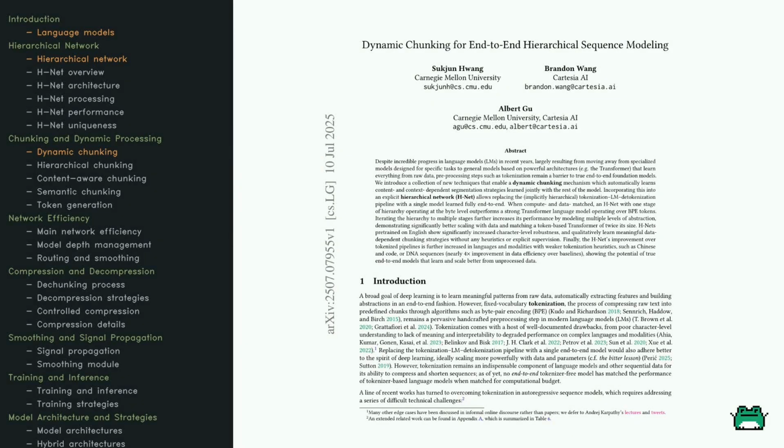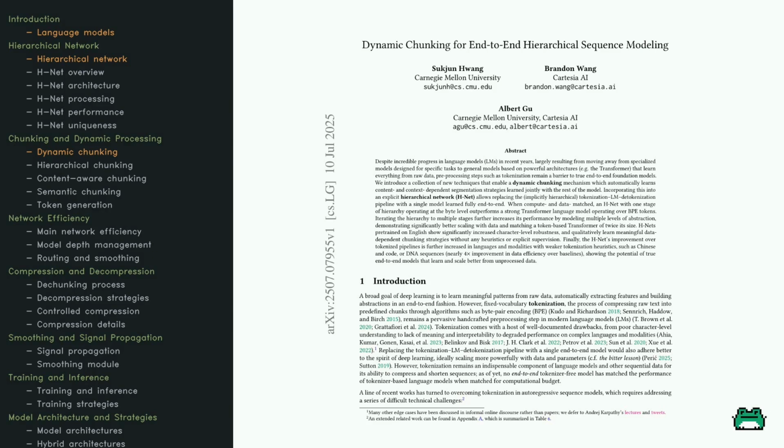Let's dive into the world of language models and tackle a common hurdle: breaking down text. Picture this. You're trying to read a book, but every word is chopped into tiny pieces. That's tokenization for you, dividing raw text into manageable bits for models to understand. The authors introduce a technique called dynamic chunking, which learns to segment content based on context.